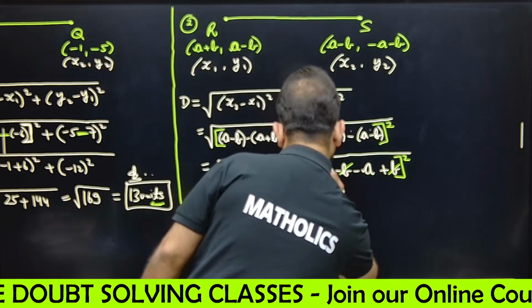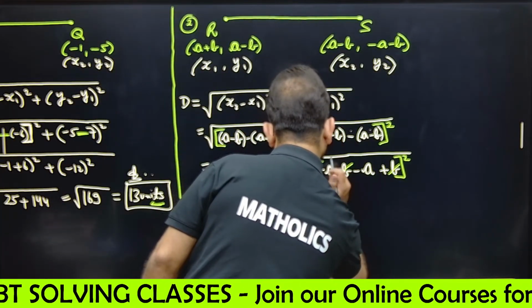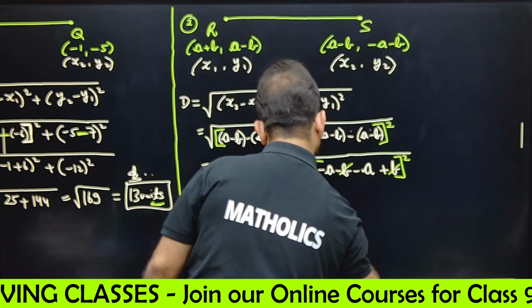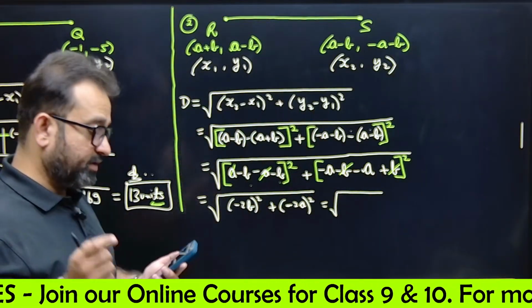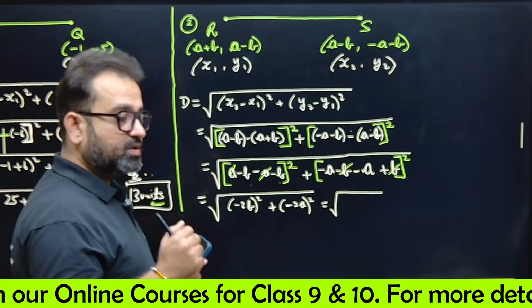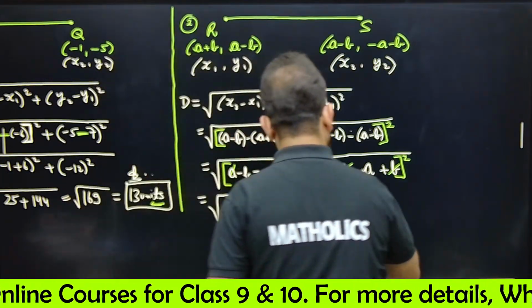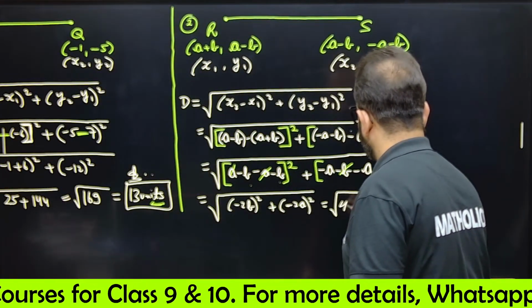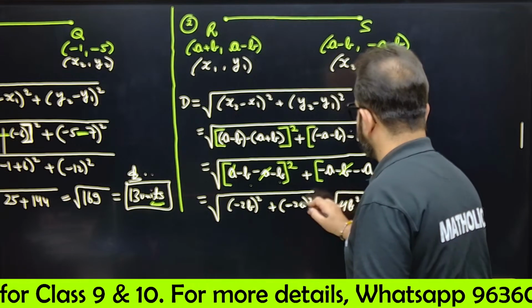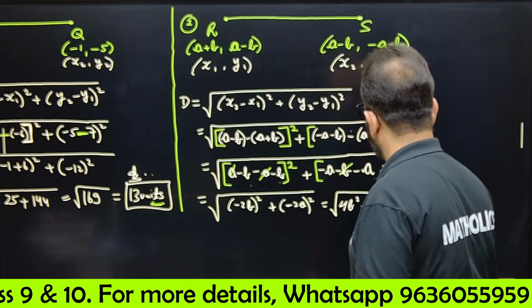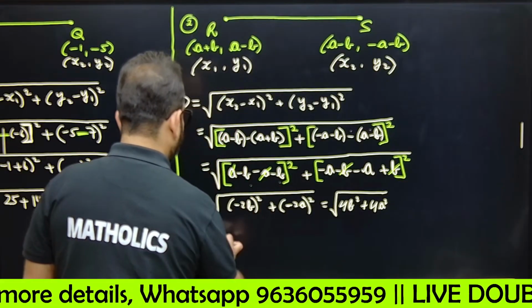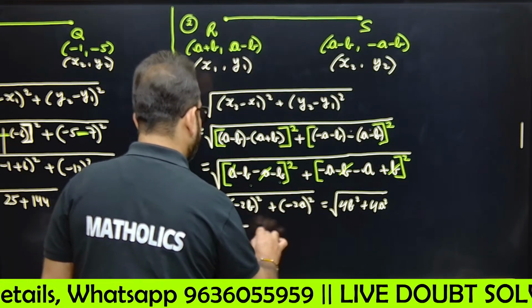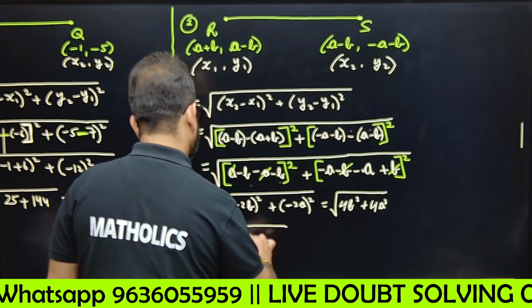I'll get under root of, I'll write here only. I'll write under root of minus 2b whole square will be, negative whole square is positive always. So minus minus plus 4b square, plus it is 4a square. If you take 4 common from the bracket, it is a square plus b square.